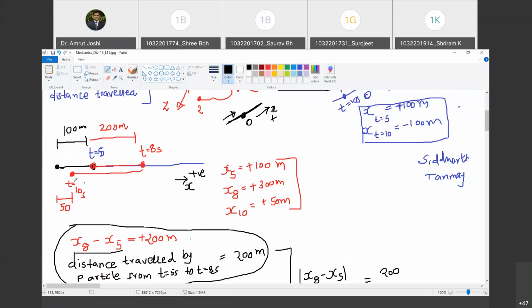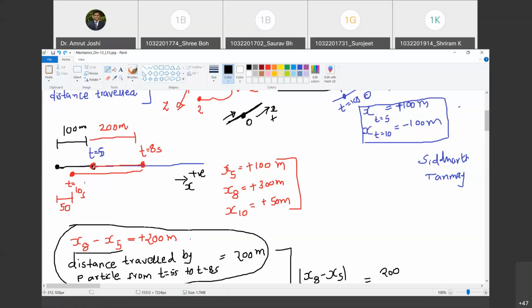समझ में आ रहा है? Yes, sir. देखो, during 5 seconds to 8 seconds there was no change in direction of motion, therefore change in position did correspond, to be precise, modulus of change in position did correspond to distance traveled. Do you agree with me? Yes, sir.